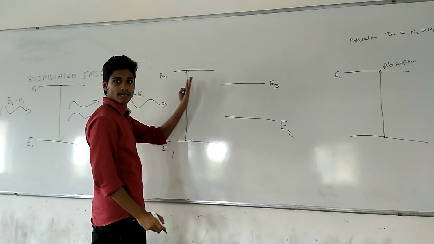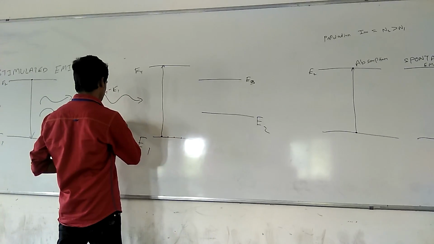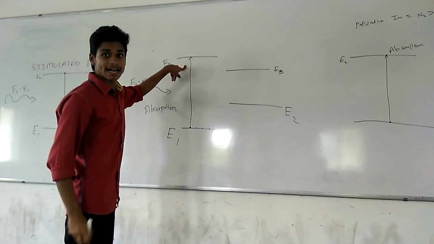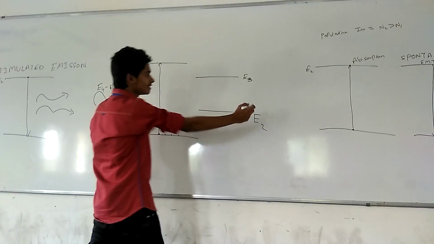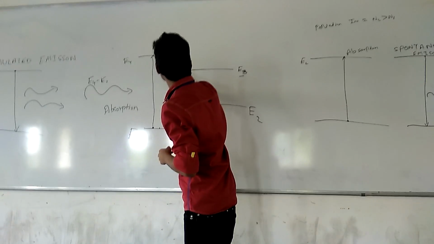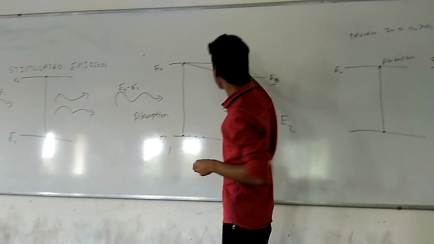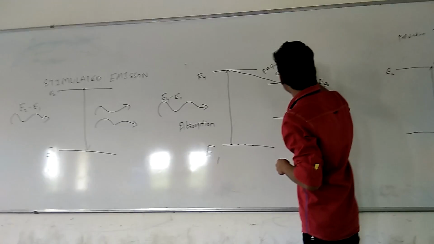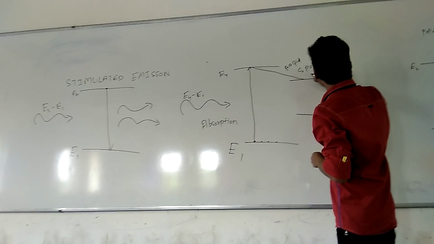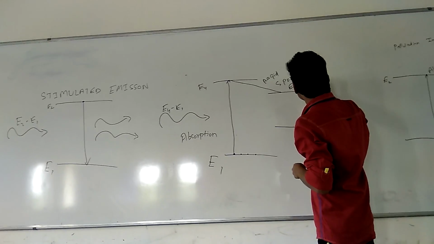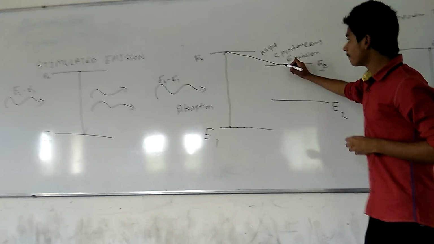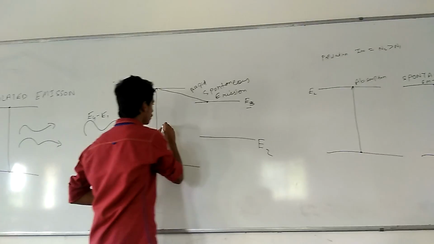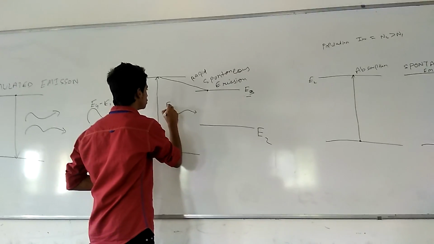This will go to the higher excited state. This process is called absorption. We have already discussed absorption. After getting there, it will get to the next metastable state, E3, and this will be very rapid, and we call this process spontaneous emission. Okay.